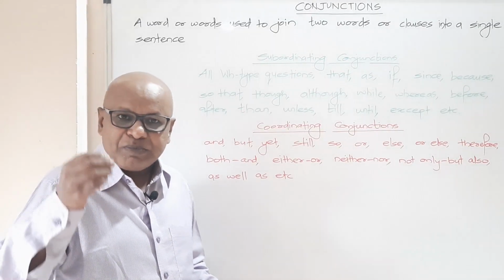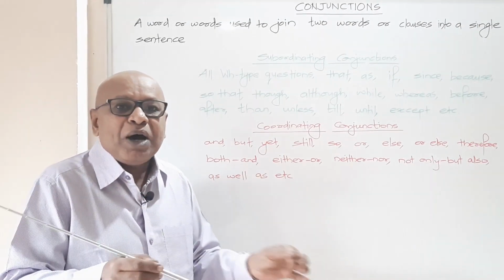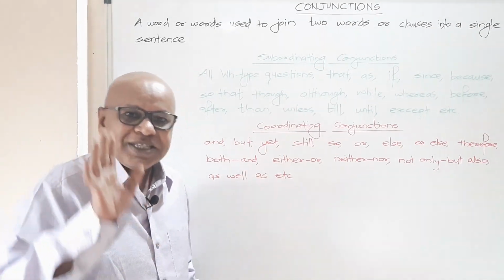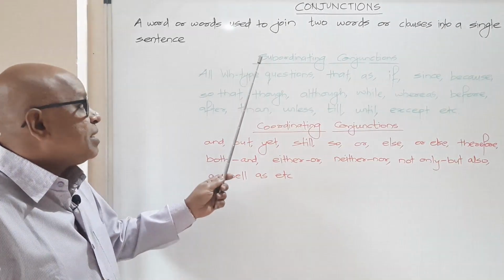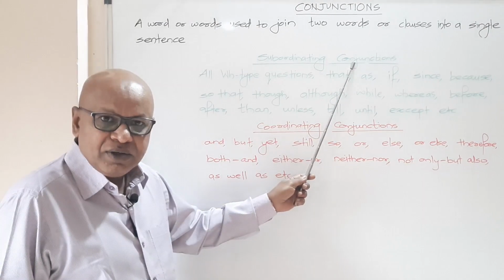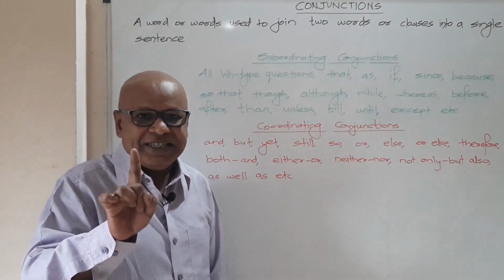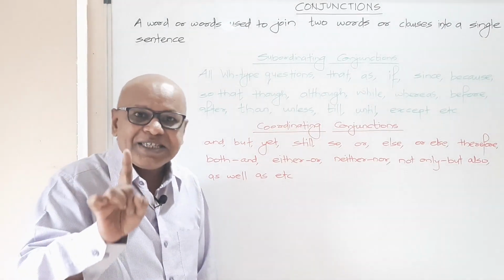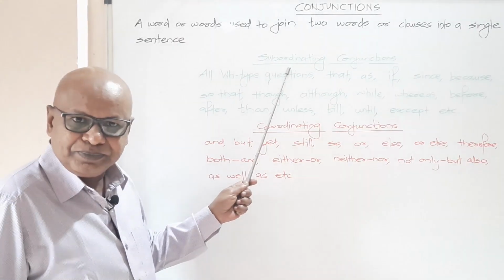Well, I shall explain this in detail when we go on to do complex and compound sentences. But for now, just understand that when you use any one of these subordinating conjunctions to join two clauses into a single sentence, please remember that single sentence turns out to be a complex sentence.